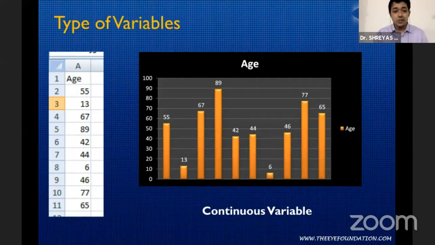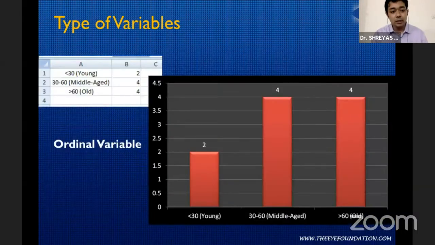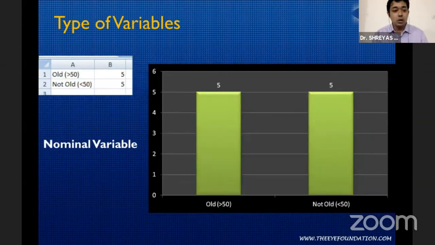The same variable can be depicted in different ways. Let us take age. If you just say age, you can't say what type of variable it is. But looking at this data, you know that this is any number and it is a continuous variable. Or it could be grouped into young, middle age and old, which becomes an ordinal variable.